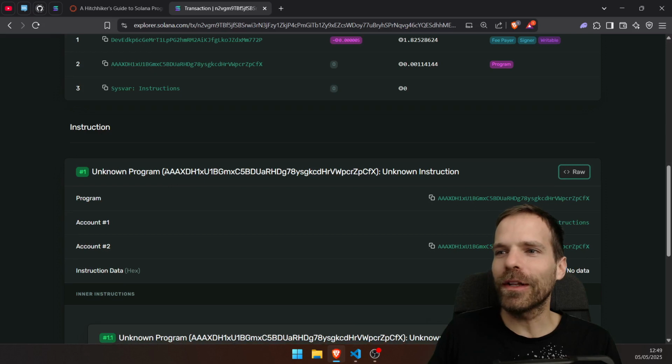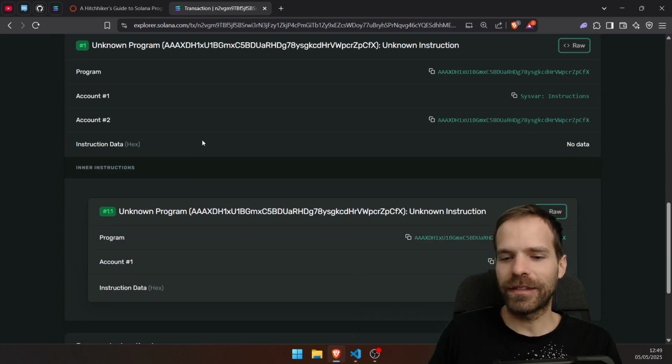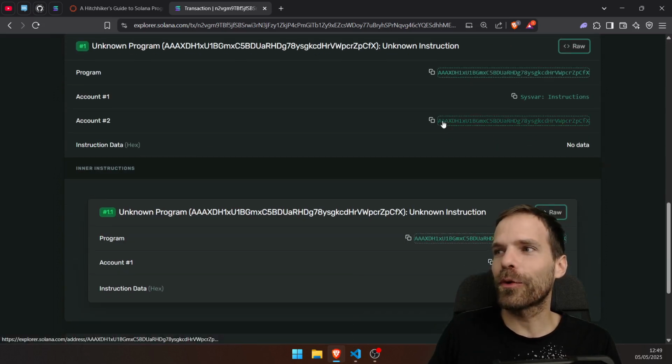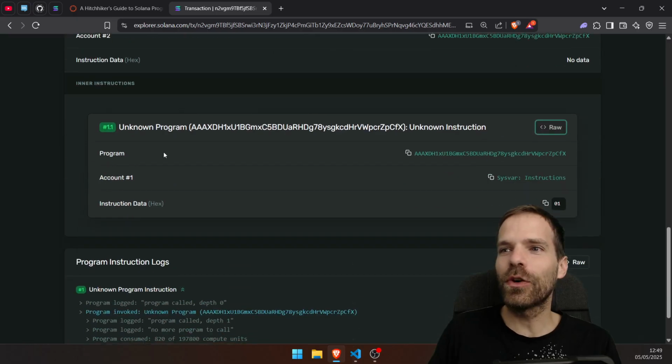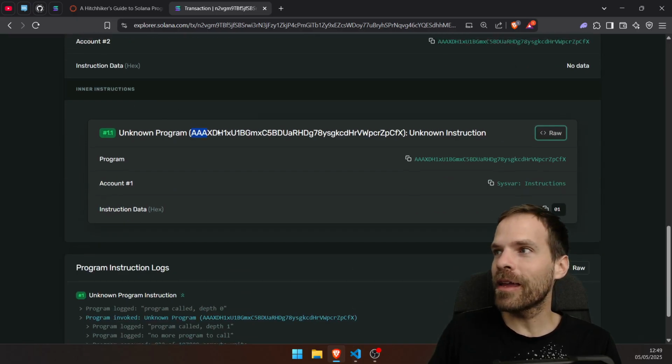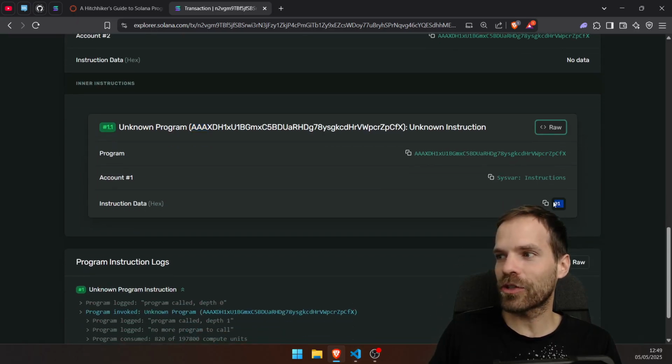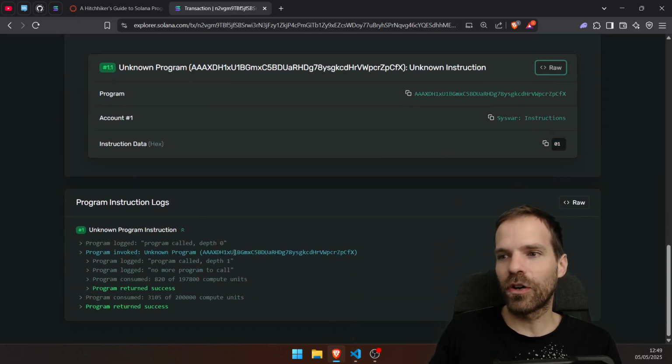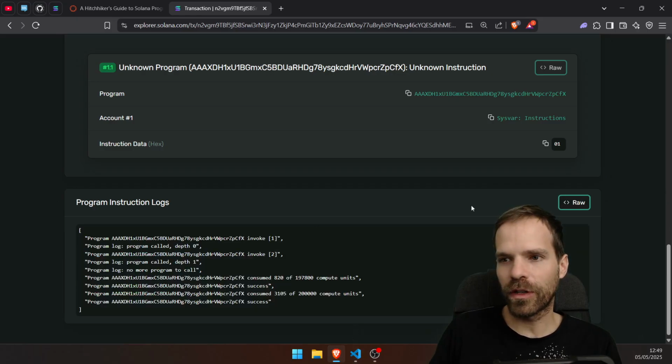Okay, anyway, we called our program A and said, hey, call program A again. And so in the inner instructions, we get another call to program A, this time with instruction data 1 as the depth. So that's how we know which depth we're in. So first the program is called on depth 0, and then the program is called on depth 1. And if we look at it raw, we also see which program is called.